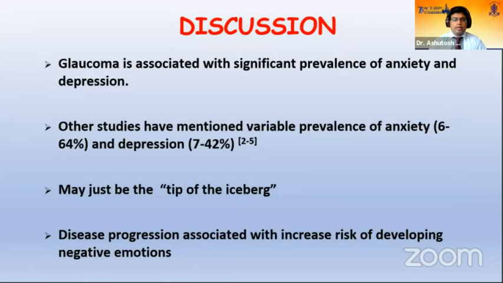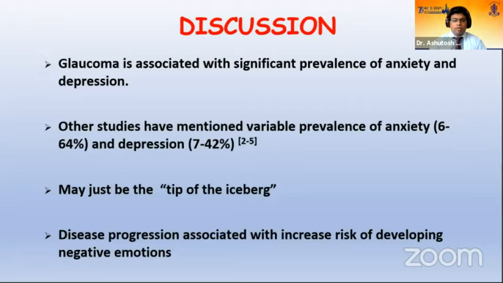Some of the other studies done previously have also mentioned a variable prevalence of anxiety and depression, from 6 to 64% for anxiety and 7 to 42% for depression. Although these variations might be due to the fact that some studies have used a different questionnaire to assess anxiety and depression, and the study population was also different. But we still feel that these prevalence rates might just be the tip of the iceberg, because we might be missing some subclinical or very mildly symptomatic cases.